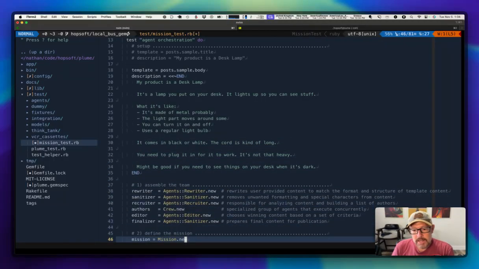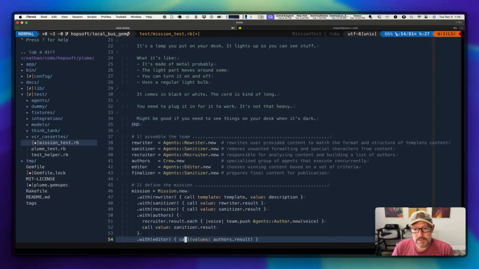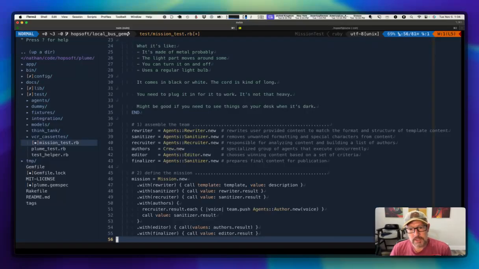But I can now capitalize on this agent system that also uses LocalBus under the hood, and you can kind of infer, I think, as you see how this thing runs and operates together, how it may be using LocalBus under the hood. However, this agent system may not get open sourced. We'll have to wait and see on that one. But my first agent is a rewriter.